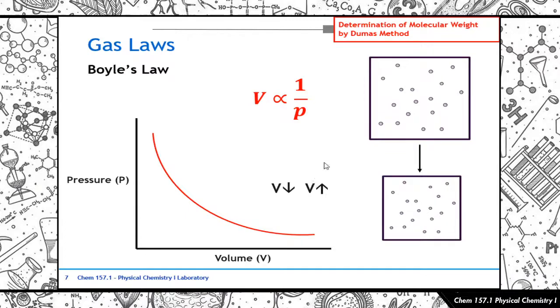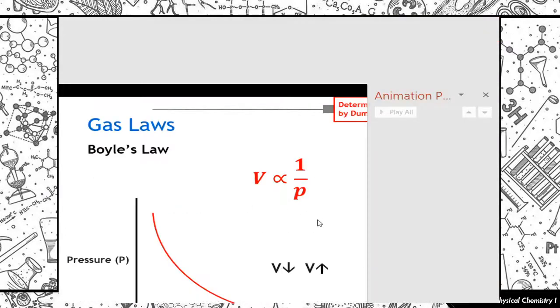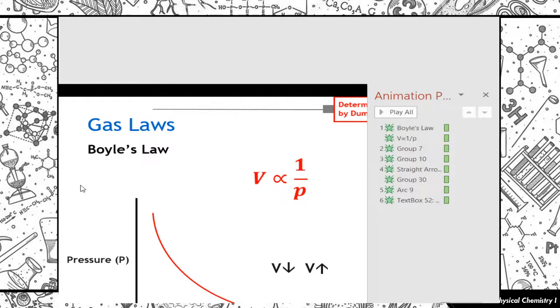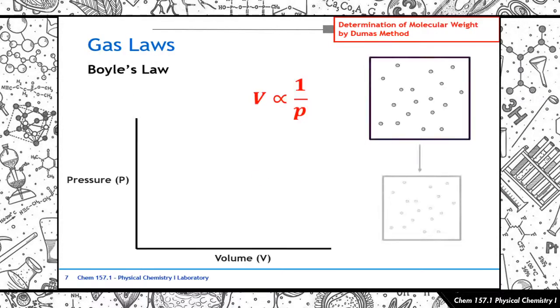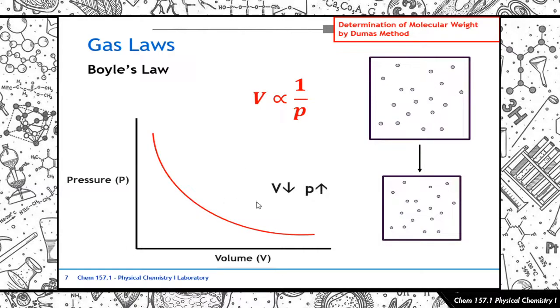So if your pressure... So this is supposed to be what do you call this? Sorry about that. Let me go and edit that. So if volume goes down, then pressure goes up. Okay? Sorry about that. So your relationship there is that when your volume goes down, your pressure now goes up. Yeah? So that makes sense. All because of the space and then the frequency of collisions between your particles and the walls of the container. It's all about the frequency of the collisions.